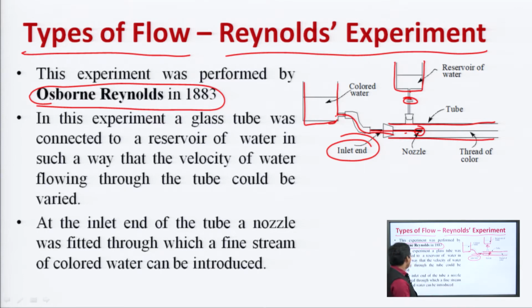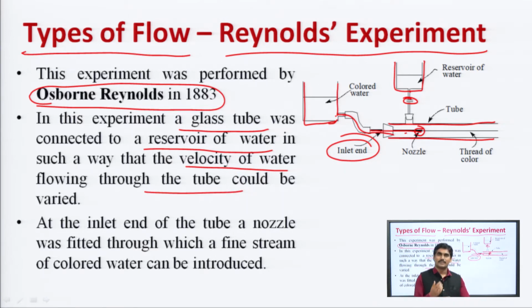As the experiment continues, this glass tube was connected to a reservoir of water in such a way that the velocity of water flowing through the tube could be varied. That means from low velocity it can be moved to a higher velocity, and with the help of this colored water reservoir and this nozzle through this inlet end, colored water is entered into this tube.